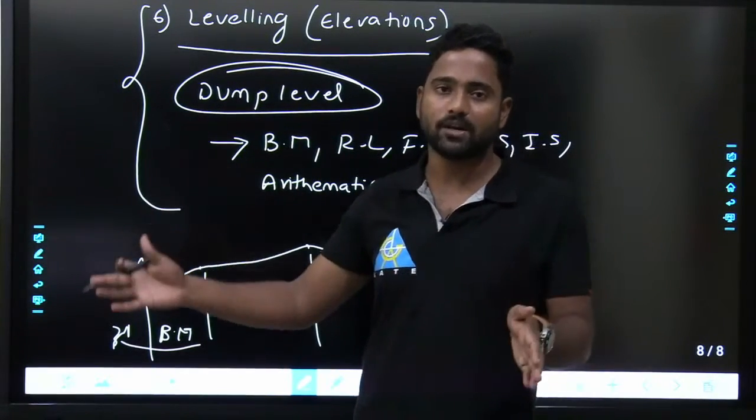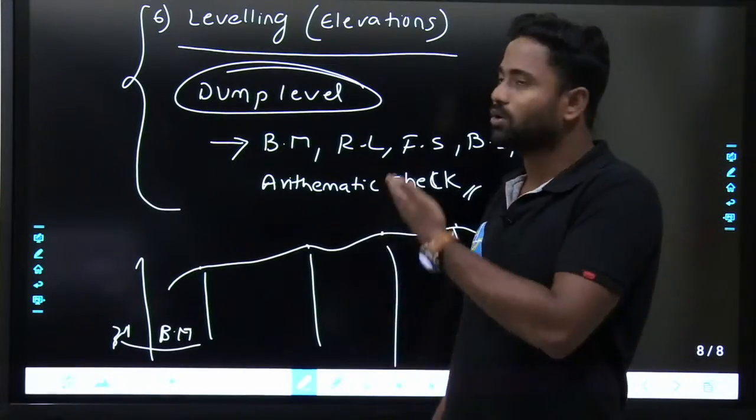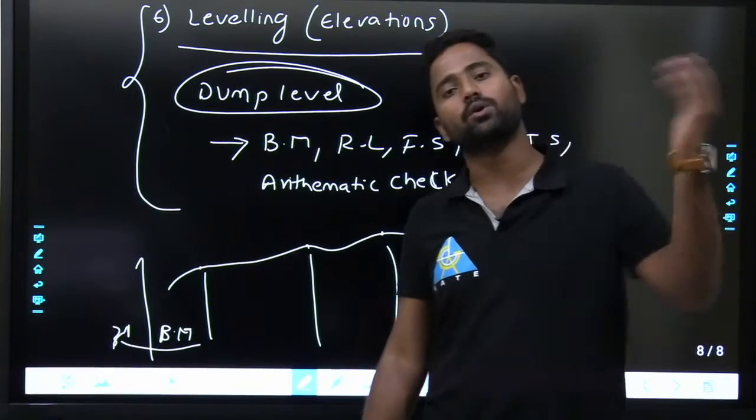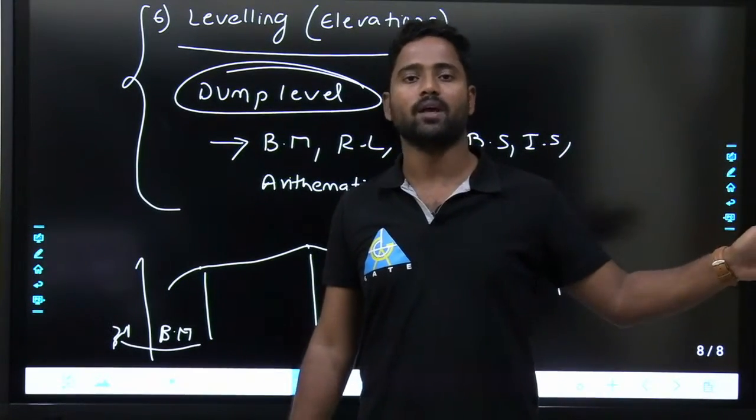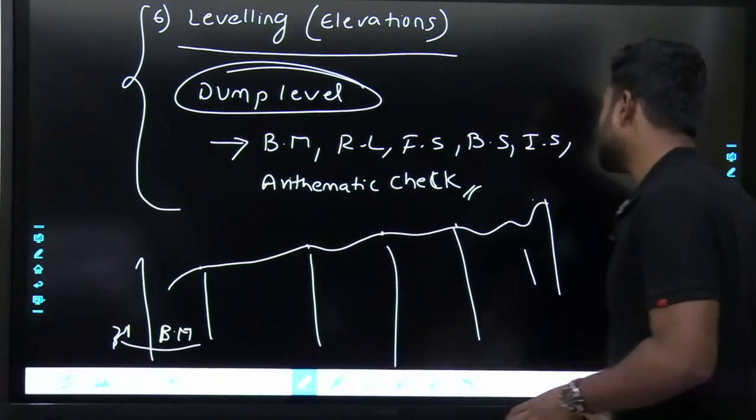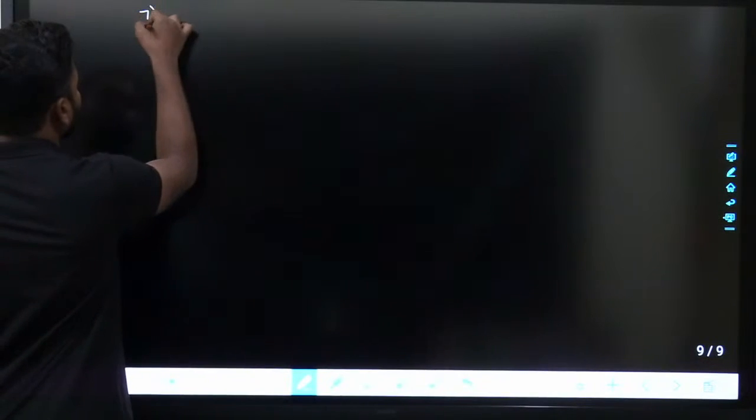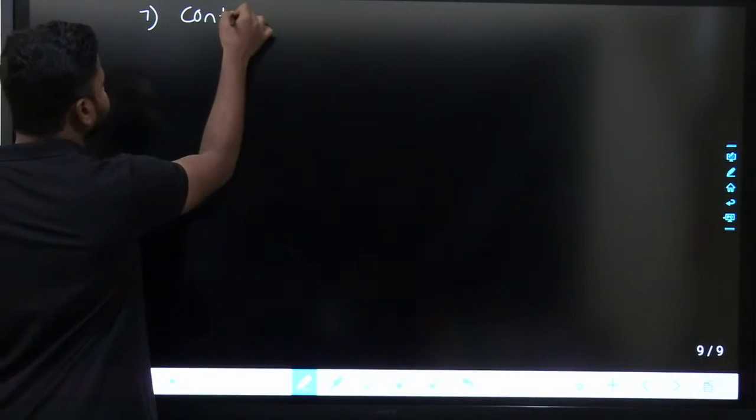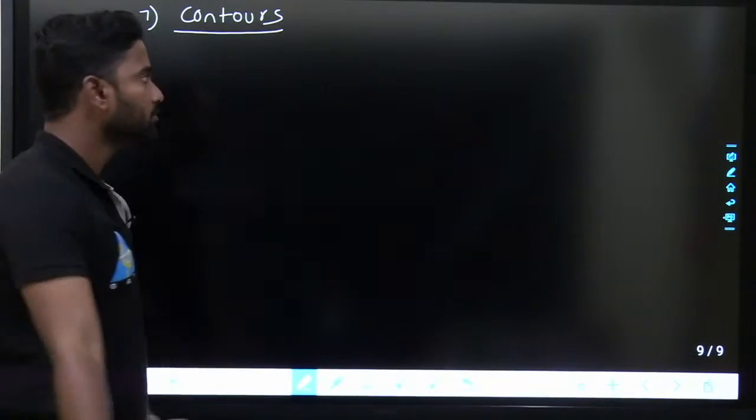After doing chain surveying, which is horizontal distance, and compass surveying, which is angles, here you are going to measure the vertical distance. Then theodolite, where you can measure all the distances and angles. Finally, after doing all these things, you are going to develop something called contours. So after leveling, you develop the contours.